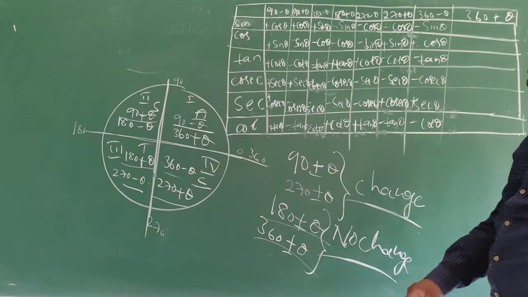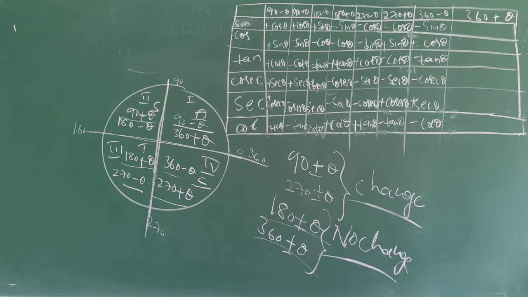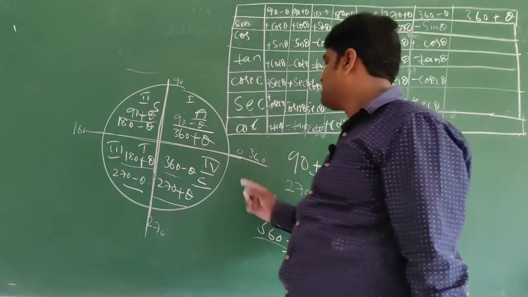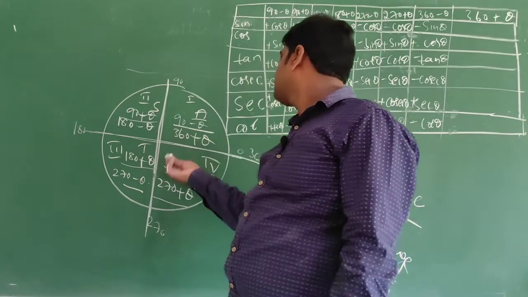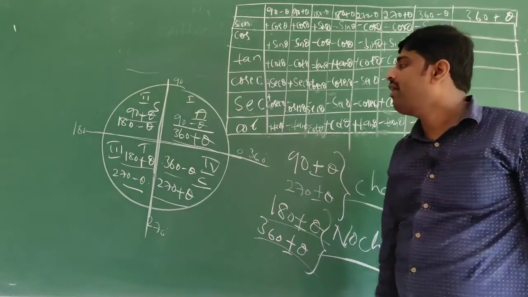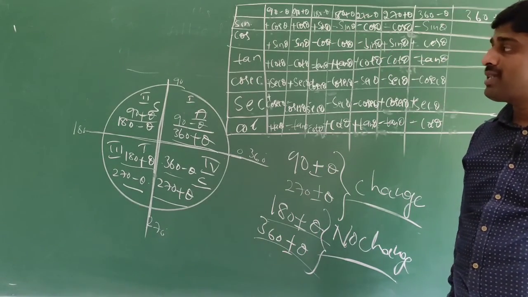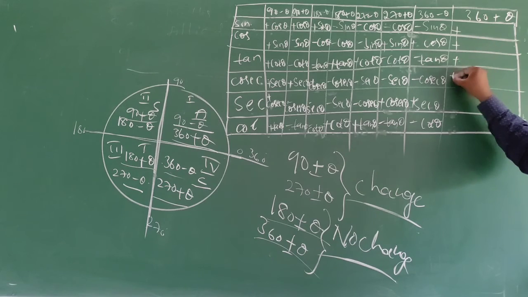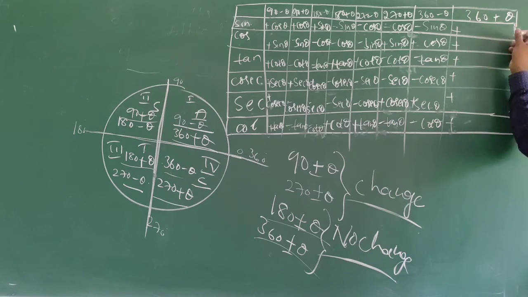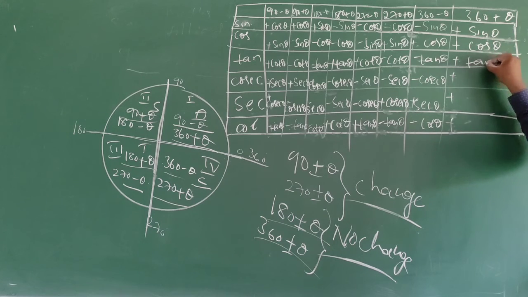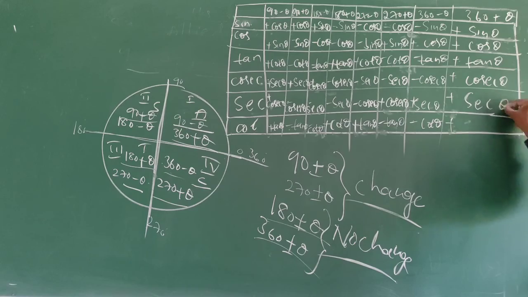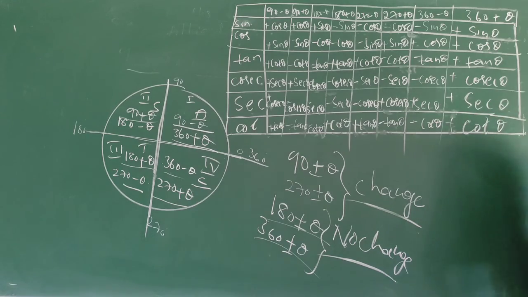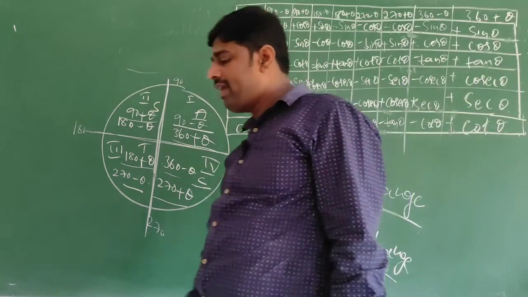Okay. Now come to the last one, 360 plus theta. When the second circle begins, 360 plus theta will come. It is present in the first quadrant, all are positive: plus, plus, plus, plus, plus, plus. No change: sin theta, cos theta, tan theta, cosecant theta, secant theta, cot theta. Okay. So this is about allied angles.